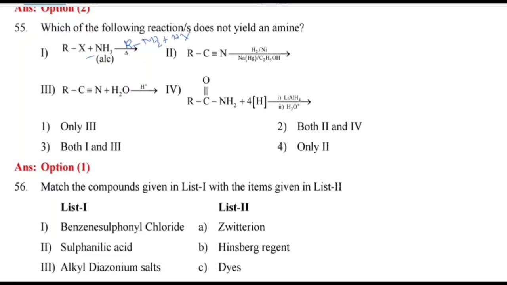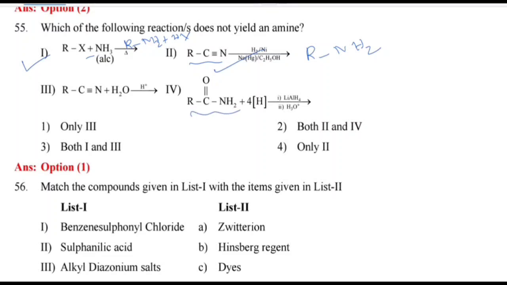You are getting an amine here. Next, for RCN, this is Stephen reduction, reduction of cyanide to RNH2. Then this is also correct.